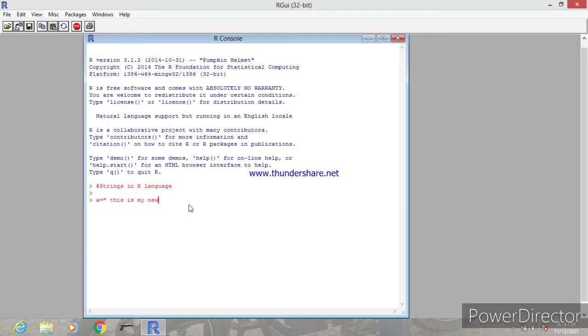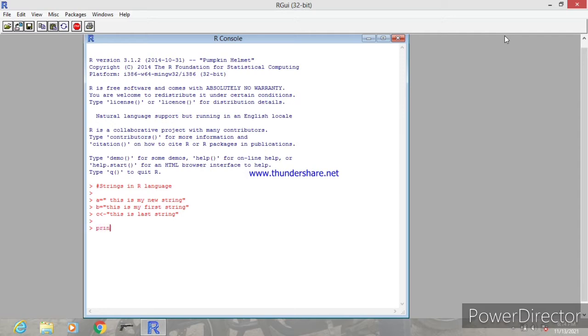Double quotes close. Similarly, B is equals to "this is my first string". Next, C is equals to, in double quotes, "this is last string". That means we are saving the messages in the A, B and C variables, that is strings.